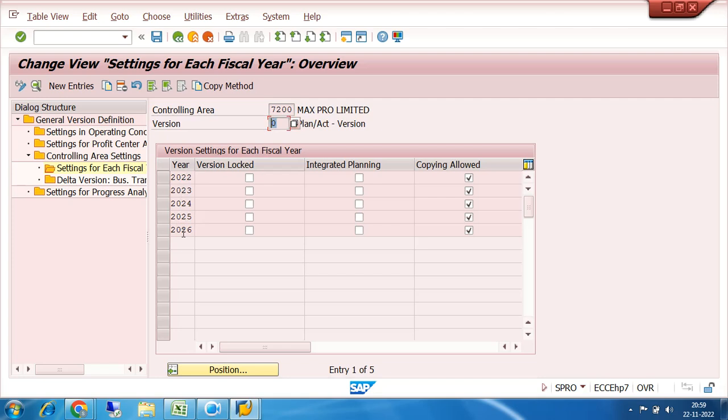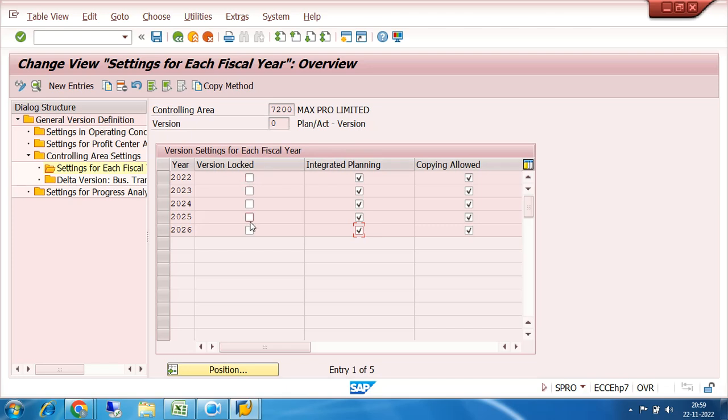That means for these 5 years, you can plan or make actual and make the standard costing. And integrated planning means your planning is connected with the MM module, SD module, and production planning module. Because how you are planning depends on your material management module or production planning module, where the production happens, because from there lots of data flows to the costing or controlling.